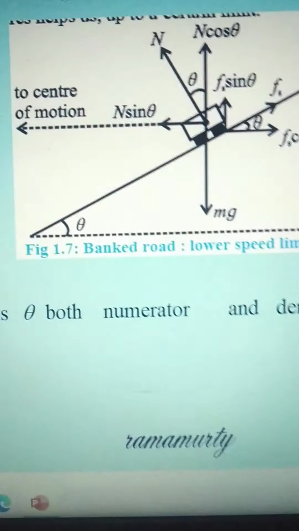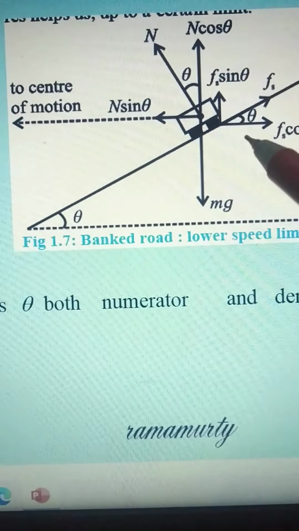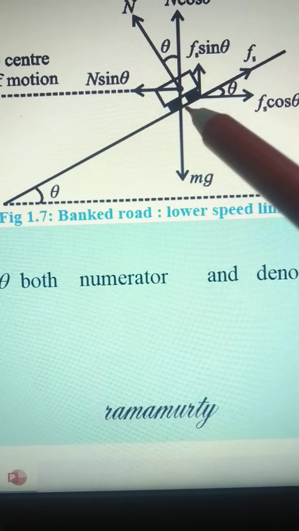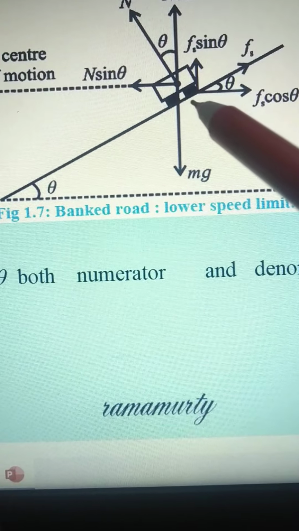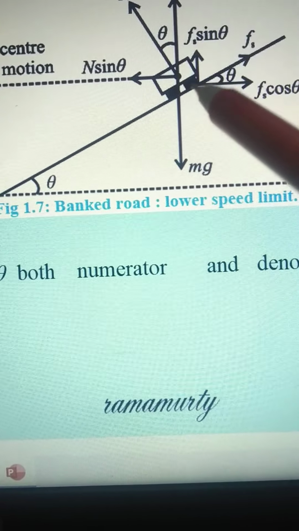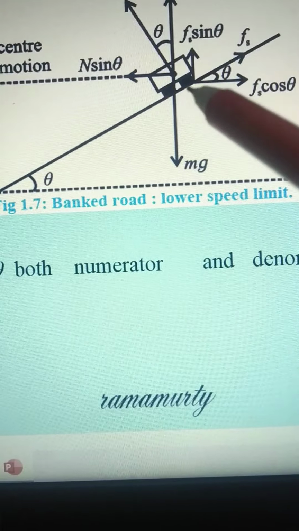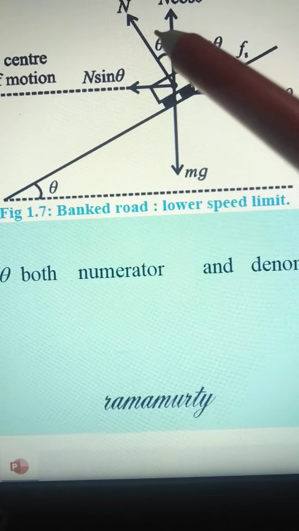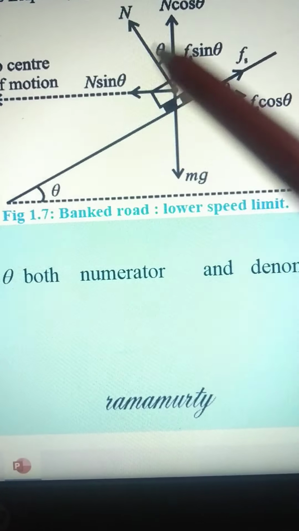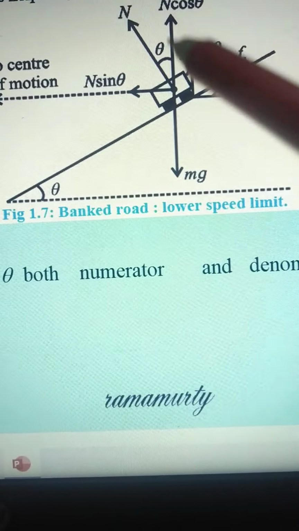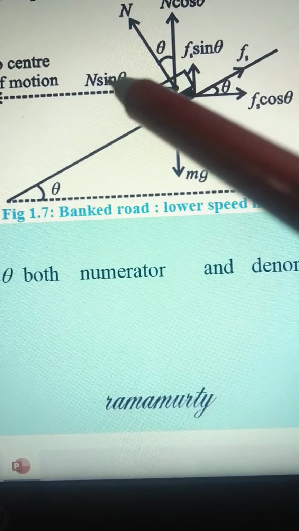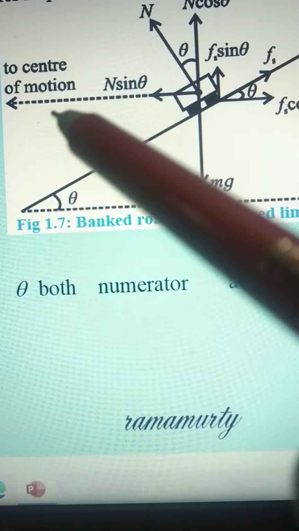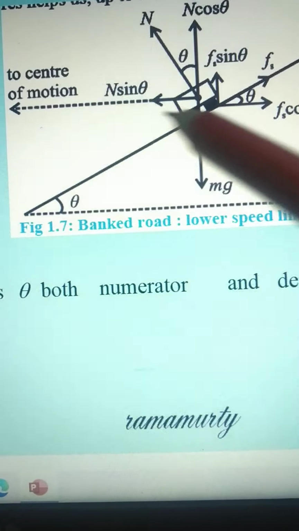Again let us see this figure, how to find equation number 1. This is the normal reaction between the tire of the car and the road. This normal reaction resolves into two components, n sin theta and n cos theta. So n cos theta balances the weight mg, and n sin theta, moving towards the center of the motion, balances the centripetal force.